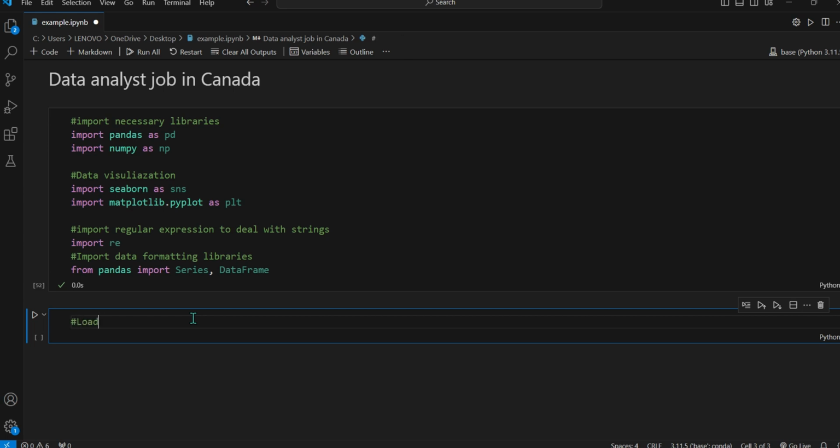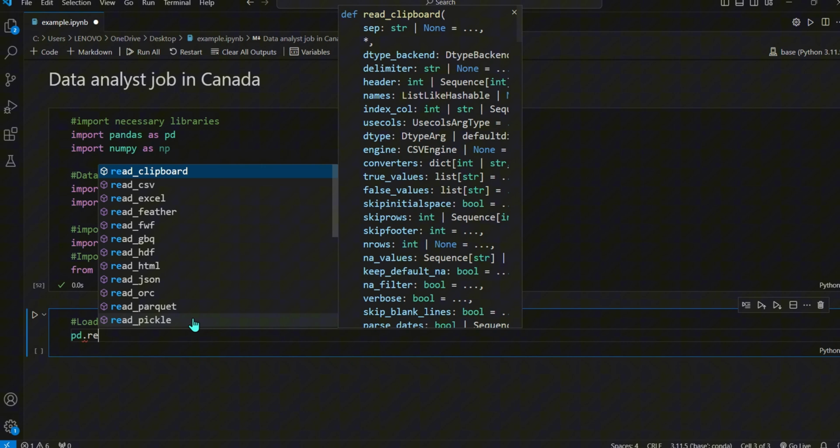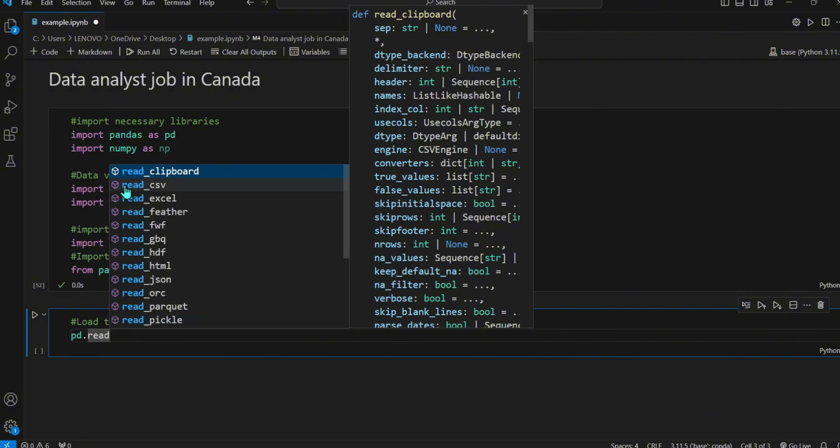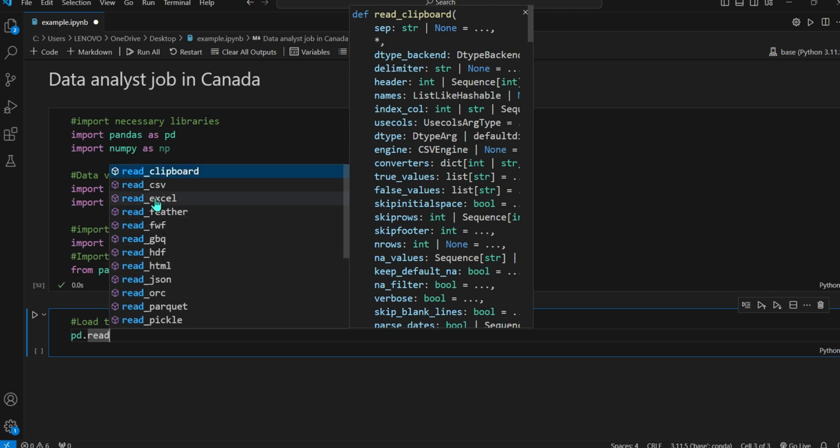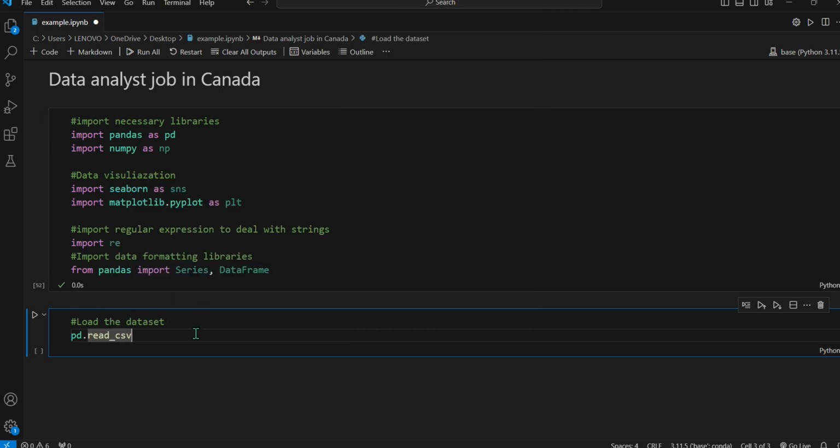The next thing we're going to do is load the dataset. So let's see how we can load a dataset into Python. We call pd.read. We can load many types of data: we have CSV files, Excel files, HTML, and SQL as well. In this project, we will use read_csv.